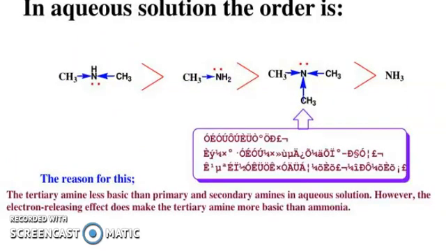This is not the order of basicity of these amines in aqueous solution. In aqueous solution, the order is different. Here CH3, this one, and this tertiary amine's position is here. Now it changes. Ammonia takes the last position here. The reason for this is that the tertiary amine is less basic than primary and secondary amines in aqueous solution. However, the electron-releasing effect does make the tertiary amine more basic than ammonia.